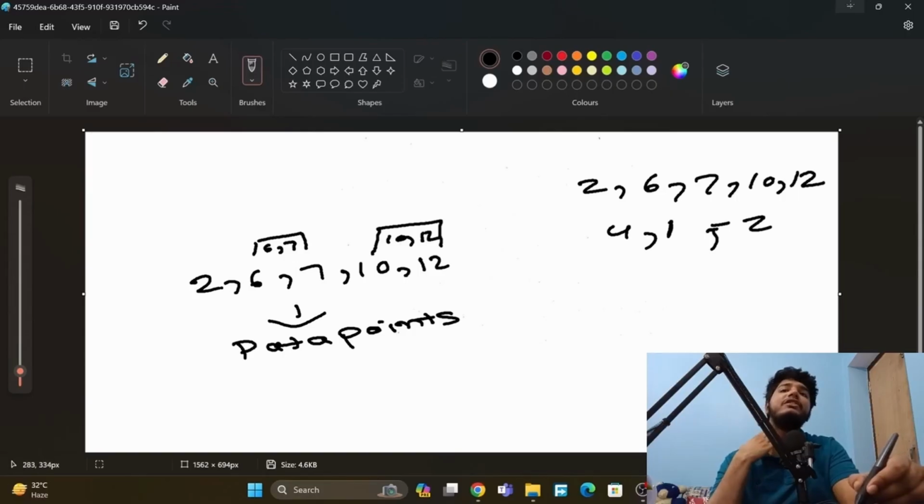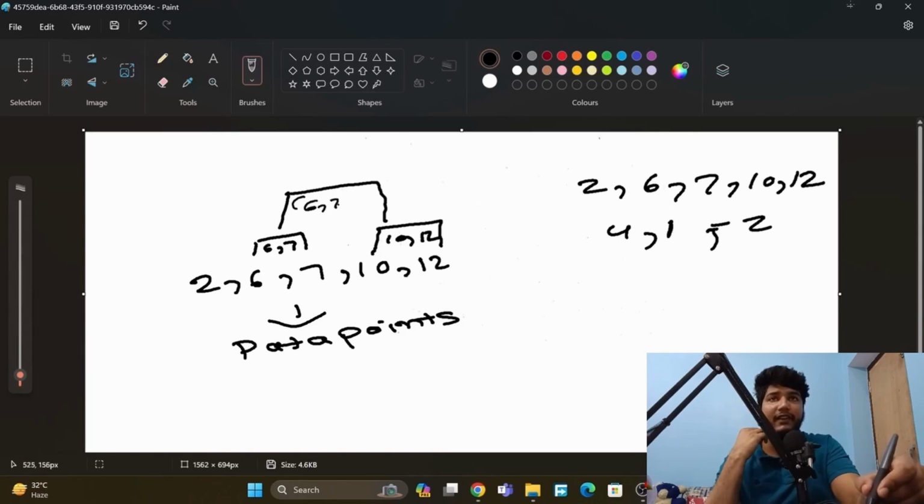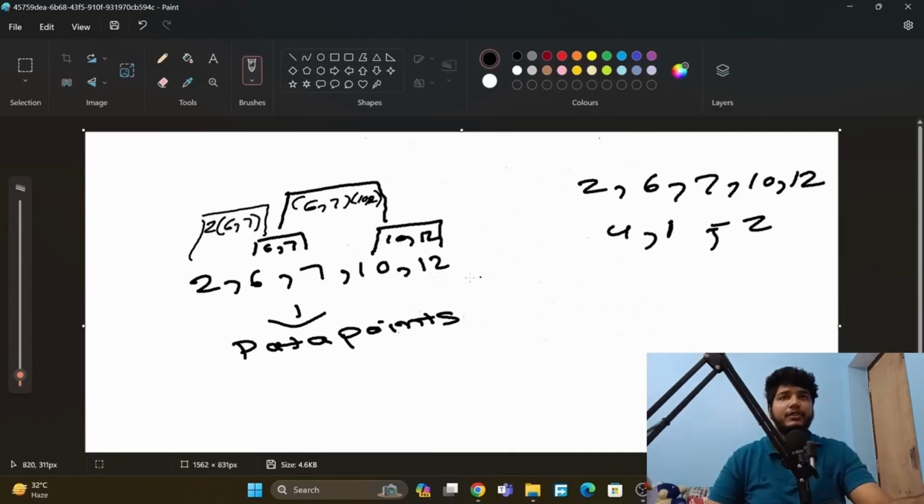So we can make it like this: 6, 7, 10, 12. And now we will look at 2 to 6. Here we can put 2, and here it will be 6, 7. So this is going from down to up, in a hierarchy. So we have created clusters in a hierarchy.